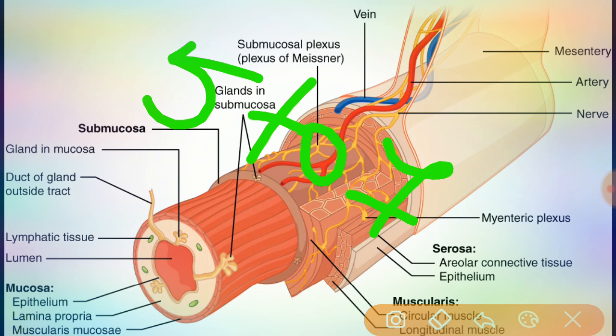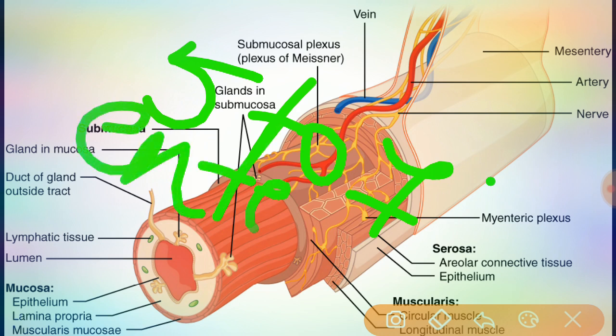The epithelial cells or exocrine cells secrete mucus and fluid into the lumen of the tract, and there are several types of endocrine cells that we call enteroendocrine cells.